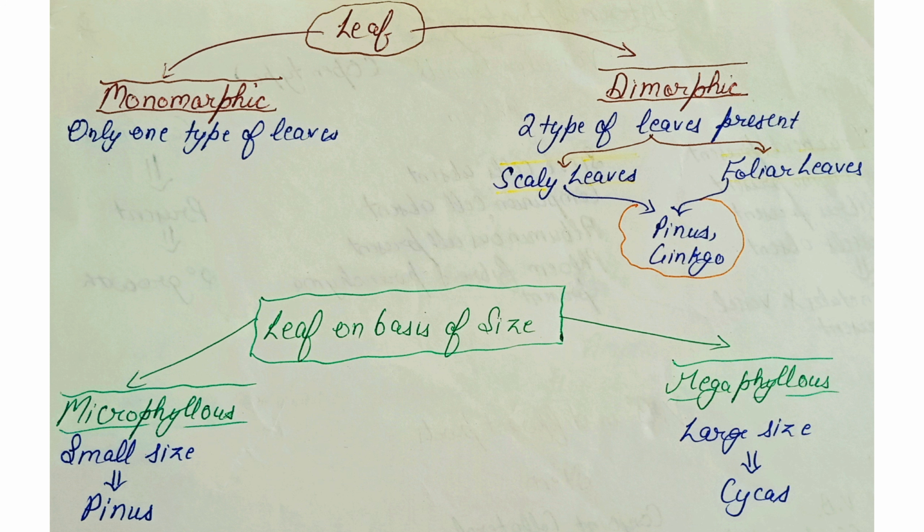The leaves are also divided on the basis of their size. First one is the microphyllous leaf, where the size of the leaf is small. It is seen in case of Pinus. Megaphyllous leaf, that is large size leaf, is seen in case of Cycas.